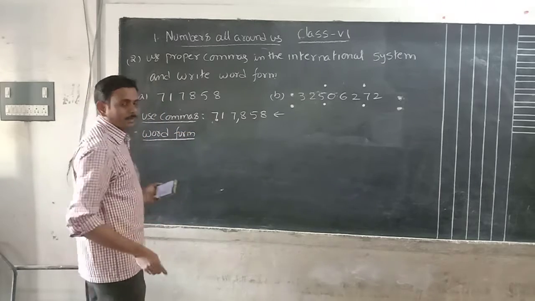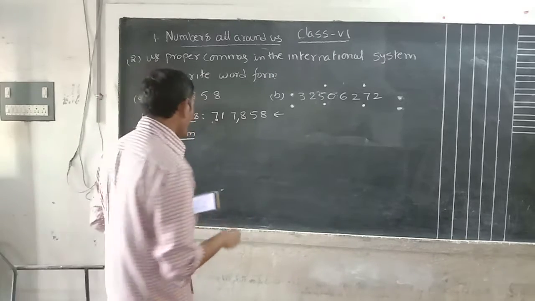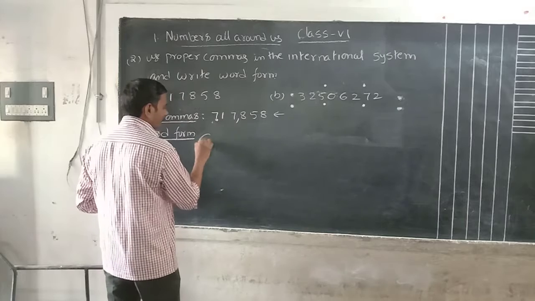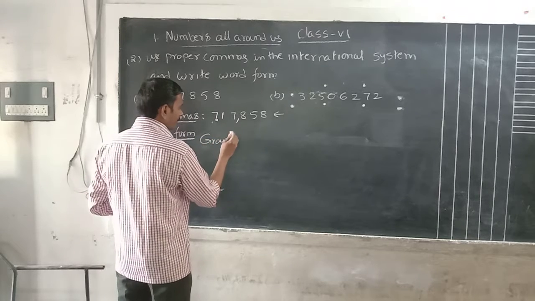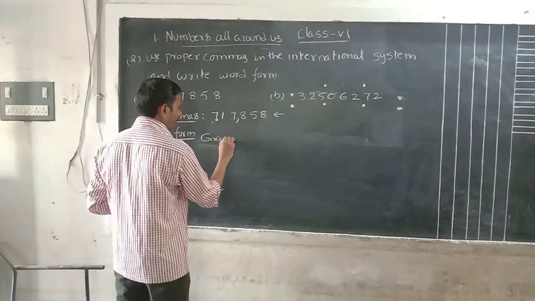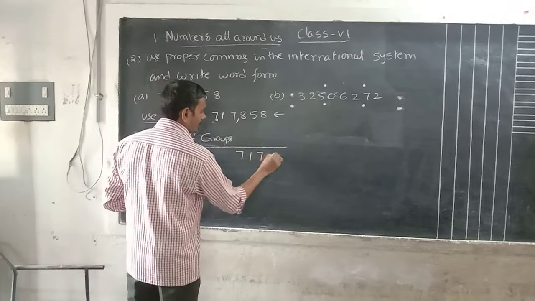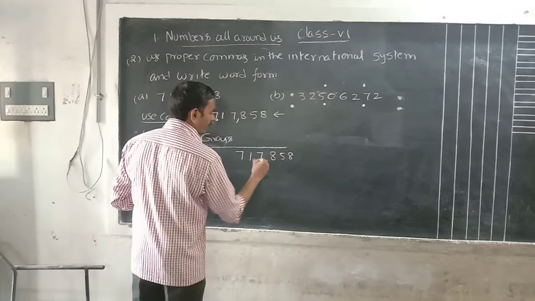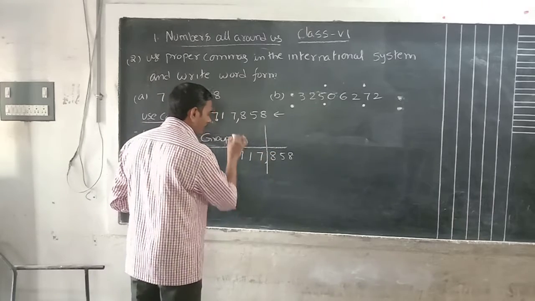By using the word form, we can follow the place values or the groups. We will follow the groups. Otherwise, you can write the number first. Here we will write groups. What is the number here? 7, 1, 7, 8, 5, 8. Where you get a comma, there you have to draw a line.